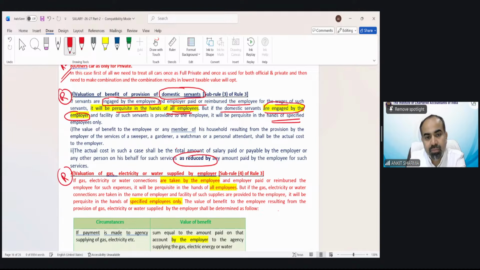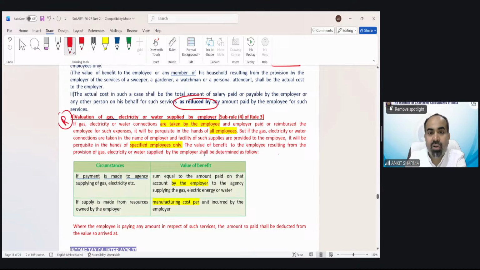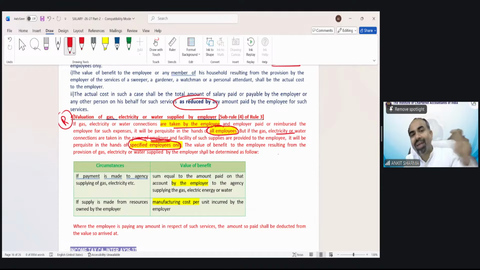Same case, valuation of gas, water or electricity supplied by the employer. If the gas, water, electricity is taken by the employee, that means the bill comes in the name of the employee and is paid by the employer, this would be taxed for all employees. But if the bill comes in the name of the employer and is paid by the employer, it is taxed only in the hands of a specified employee. So to remove this confusion, I have made that diagram. Whenever you read these lines, you will understand what kind of provision they are talking about.